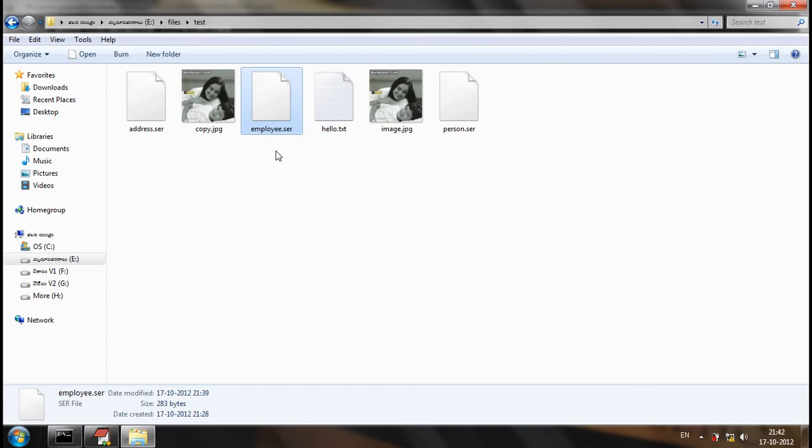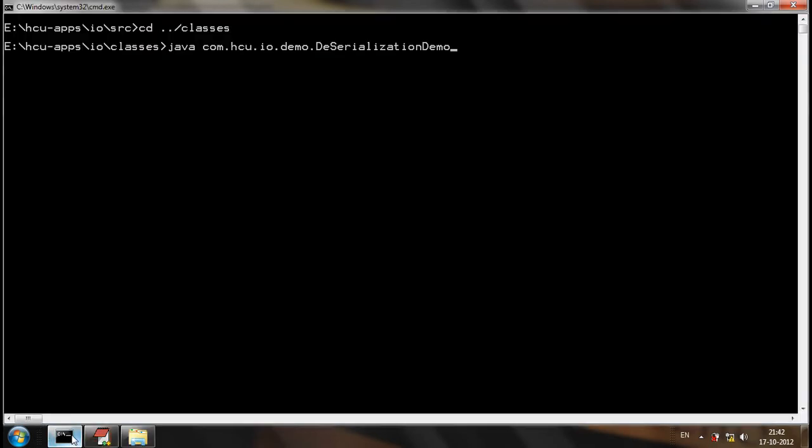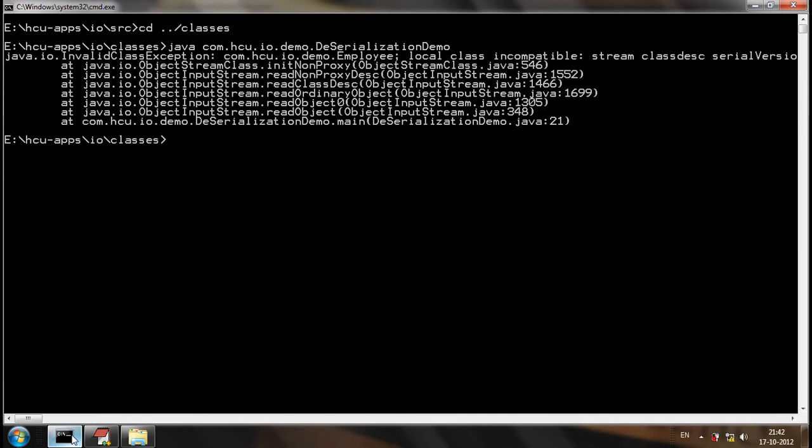Understood? Now in the serialized file, the class information will be there and even the attributes information also will be there. Before changing the name of the attribute, we have serialized. After changing the name of the attribute, we are trying to deserialize the file. Now, let's see what happens. It gives an invalid class exception.